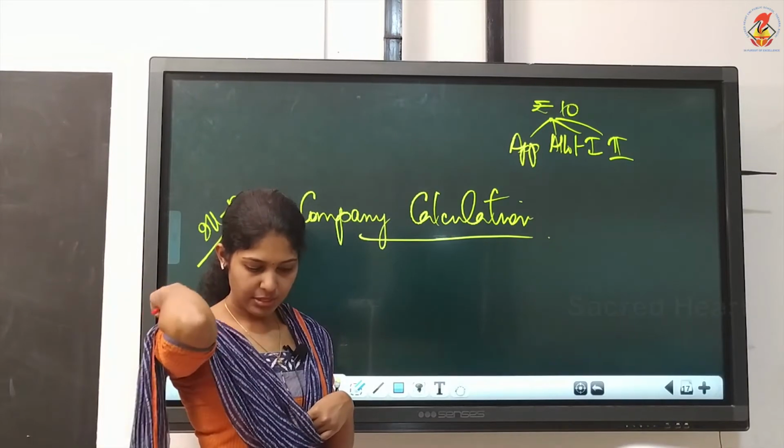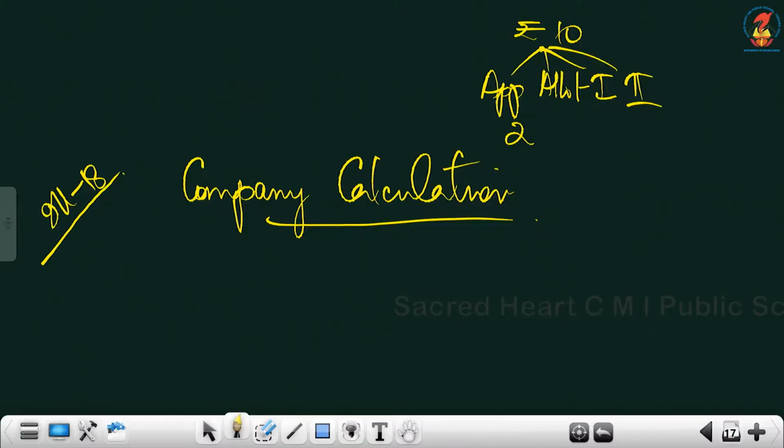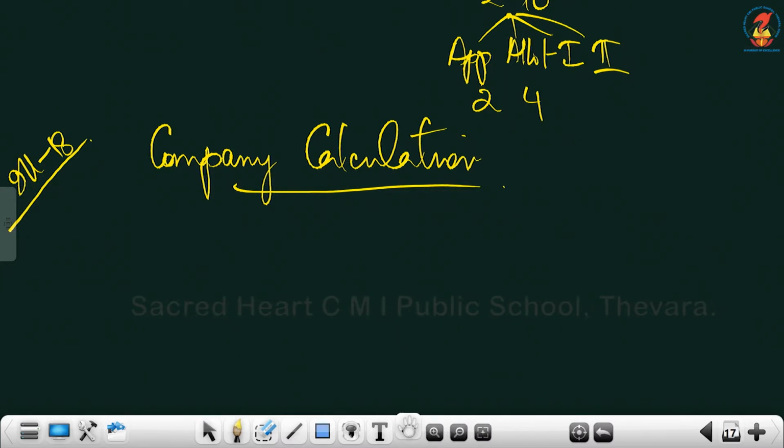How are we collecting the 10? It is 2 on application, then 4 on allotment. Balance, even if you don't write, that's okay, because we are not writing entries for that. If you want to write, you can write balance in 2 equal installments. 4 plus 2, 6 we already collected. So balance is 2 each.